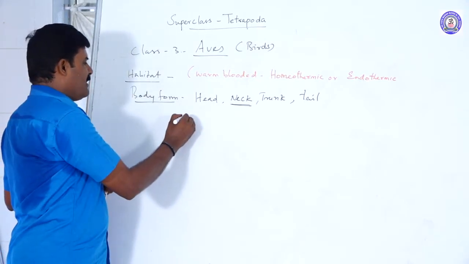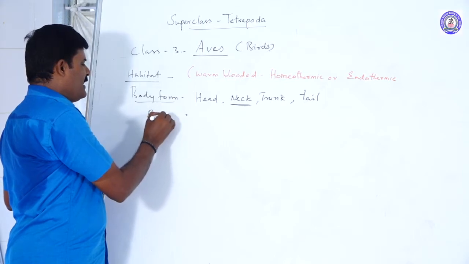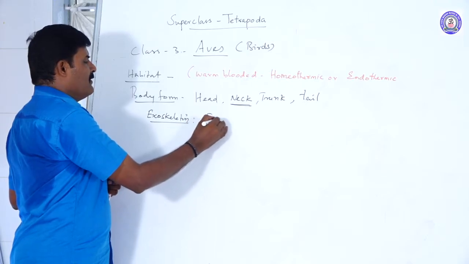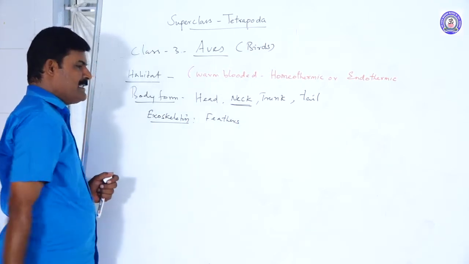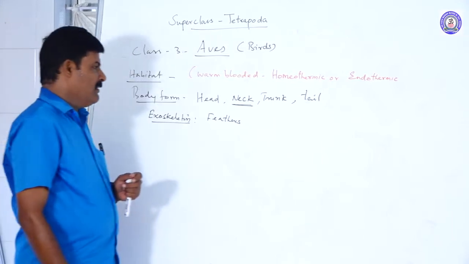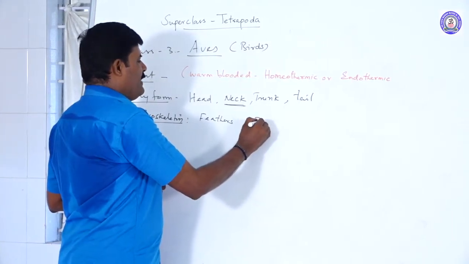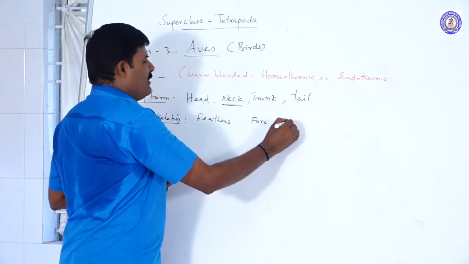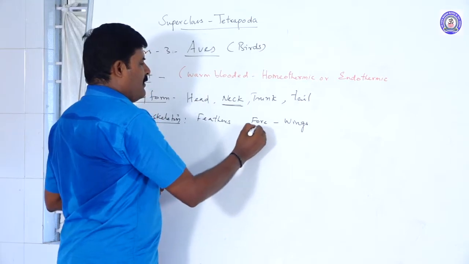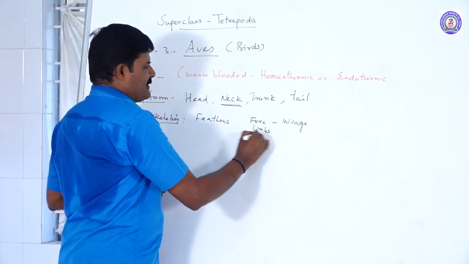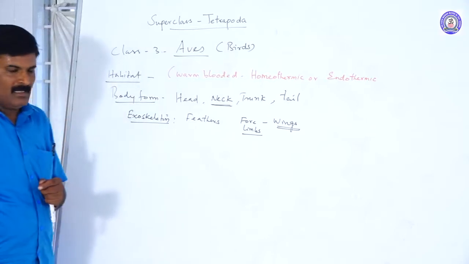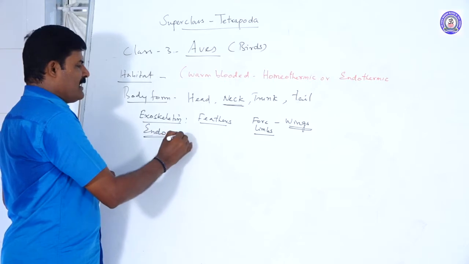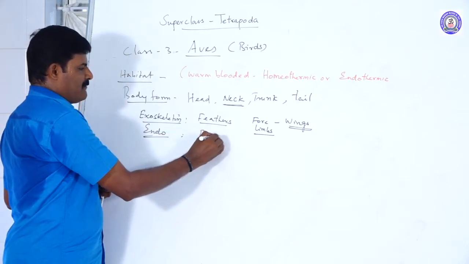The next important character is the exoskeleton. Exoskeleton is made up of feathers. They have wings; the forelimbs are modified into wings. Four limbs are present. The body is fully covered with feathers. It is the exoskeleton. What is the endoskeleton? It is made up of bones.